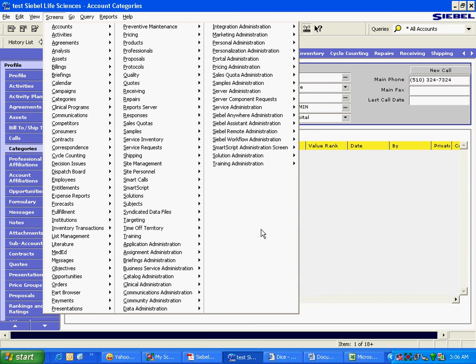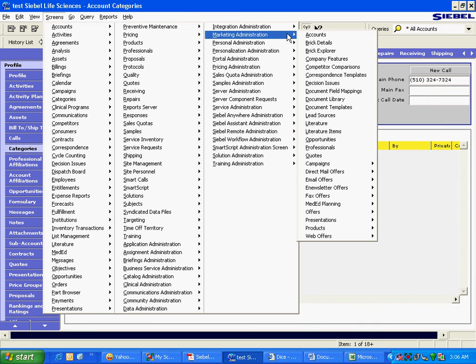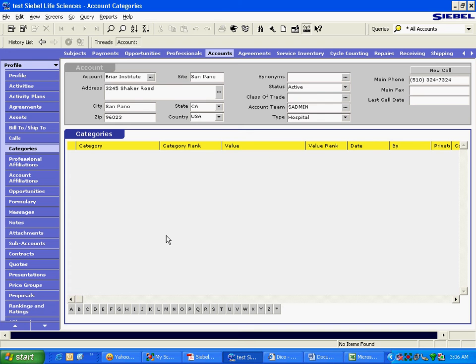Similarly, service marketing people need to look at the smart scripts, and they need to look at the prospect records so that they can call people. Prospects are not there in Siebel in this one. Then there are people like application administrators. They need to look at only this screen. Then there are marketing administrators. They need to look at only this screen and all the views in that screen. So these are different accesses. How do we control the access of views to various different users?